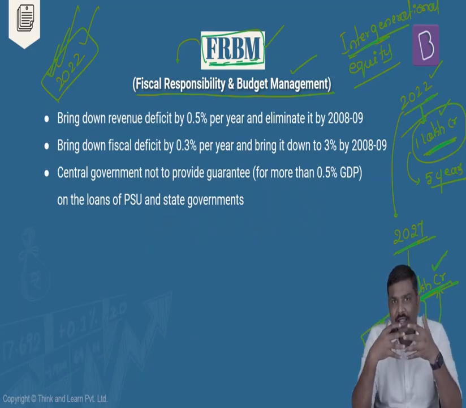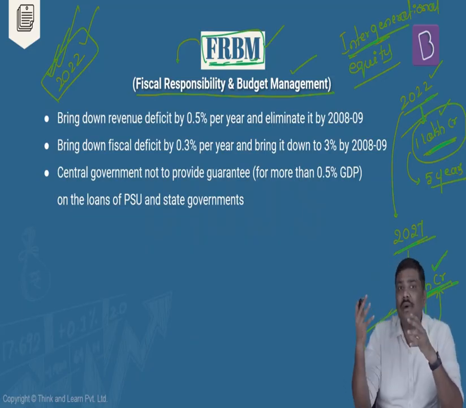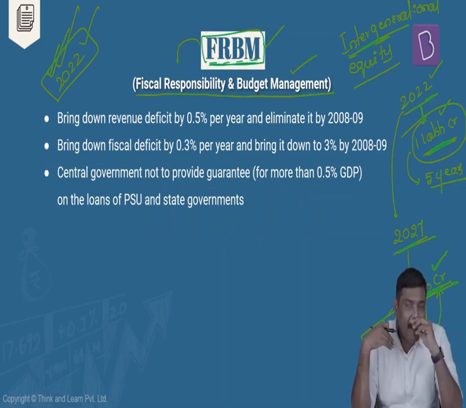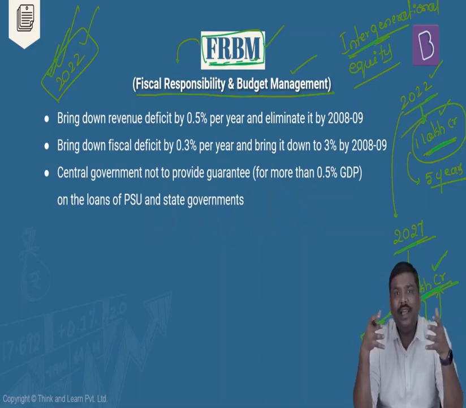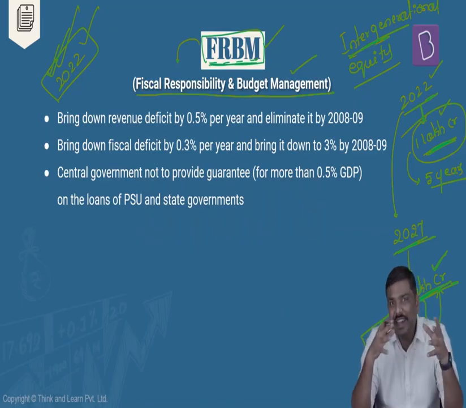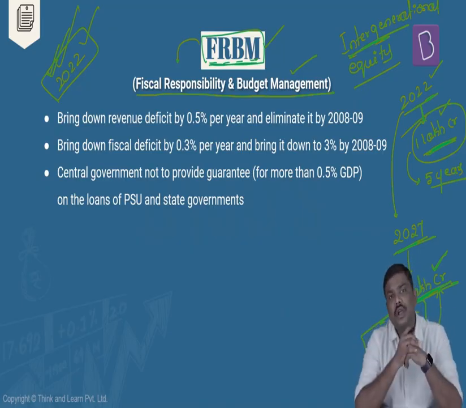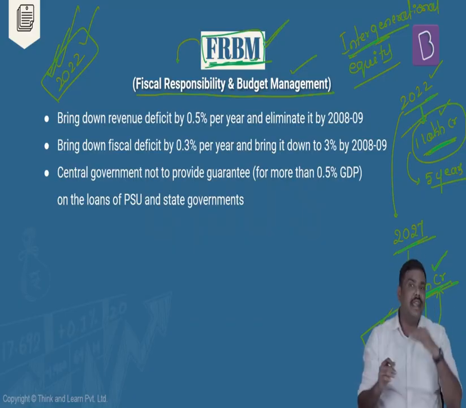So it should not put a restraint. It should not basically impose certain constraints on how much government can spend money in the future. And if the borrowing is very, very high, then basically the repayment in the future will also be very, very high. And the ability of the government to provide for welfare, to provide for infrastructure, etc., there will be a constraint on this because of past borrowings. Right? So in order to streamline the concept of a borrowing, in order to include more accountability in the system, government introduced and passed a fiscal responsibility and budget management act.